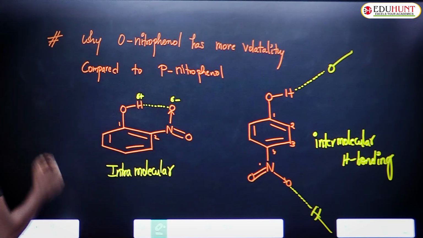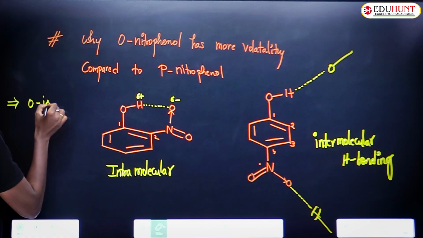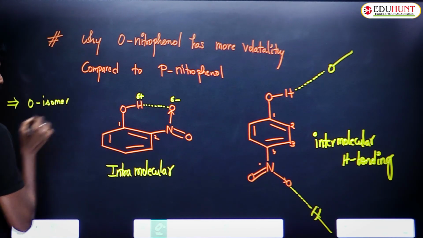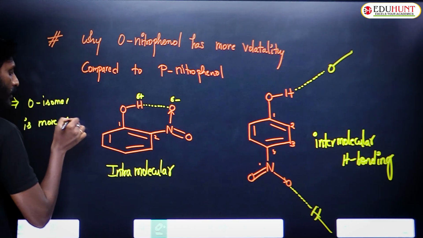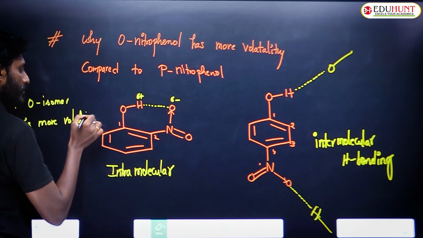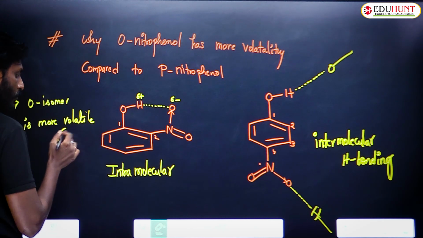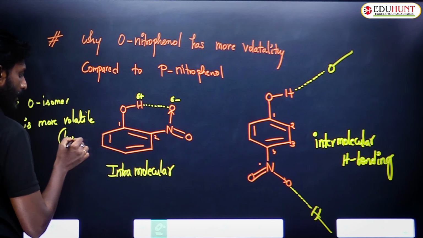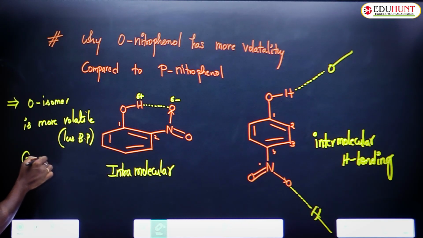Right? So ortho isomer is more volatile. More volatile means less boiling point compared to para isomer.